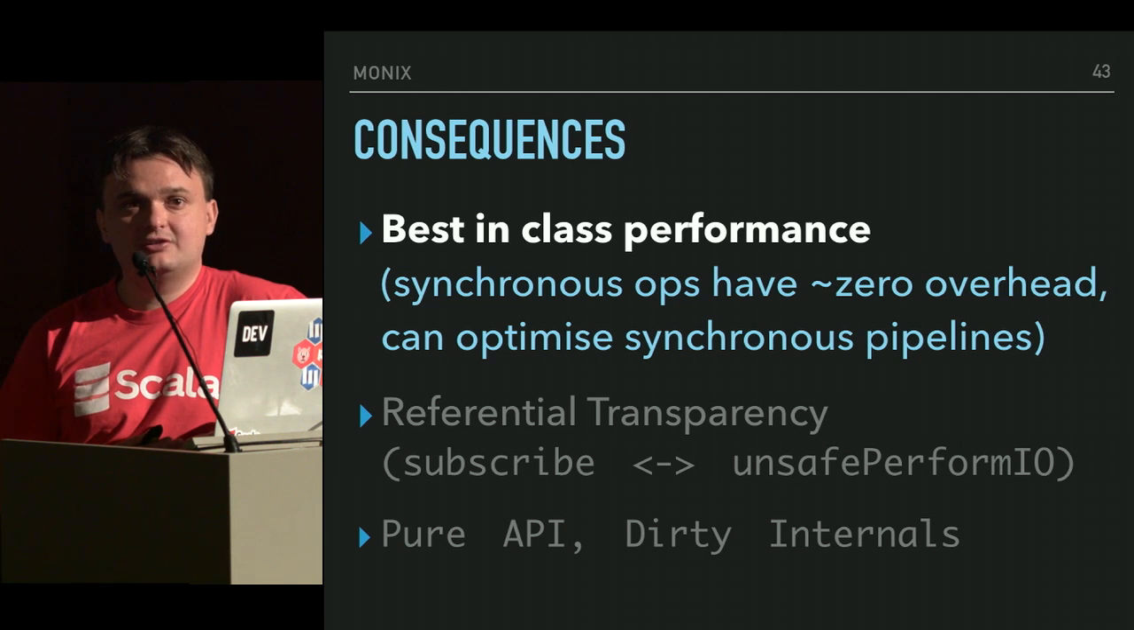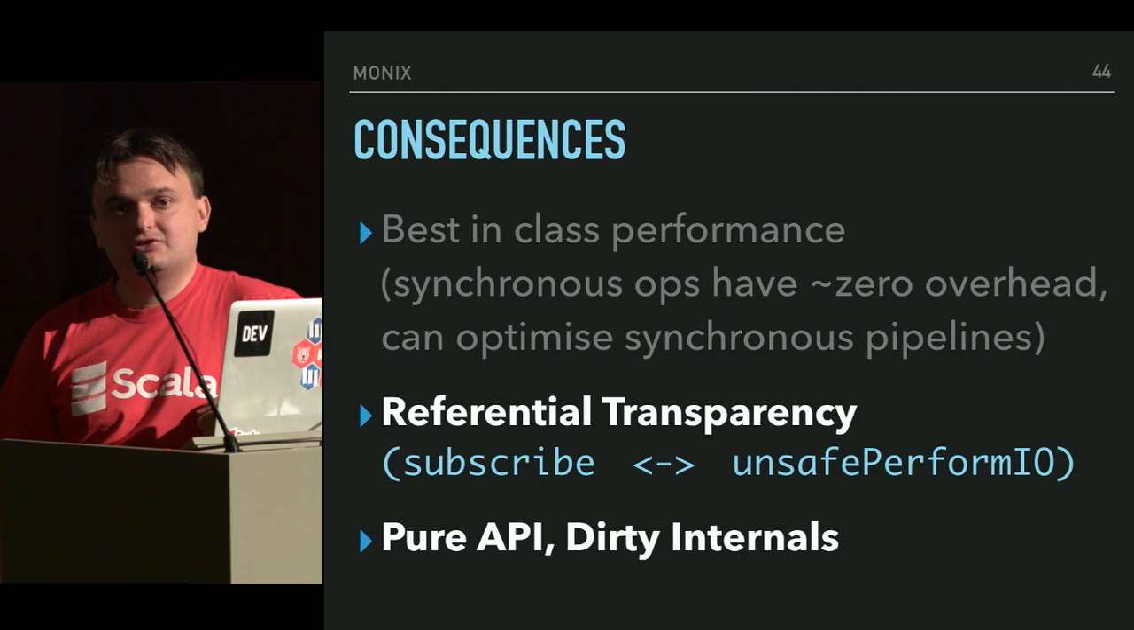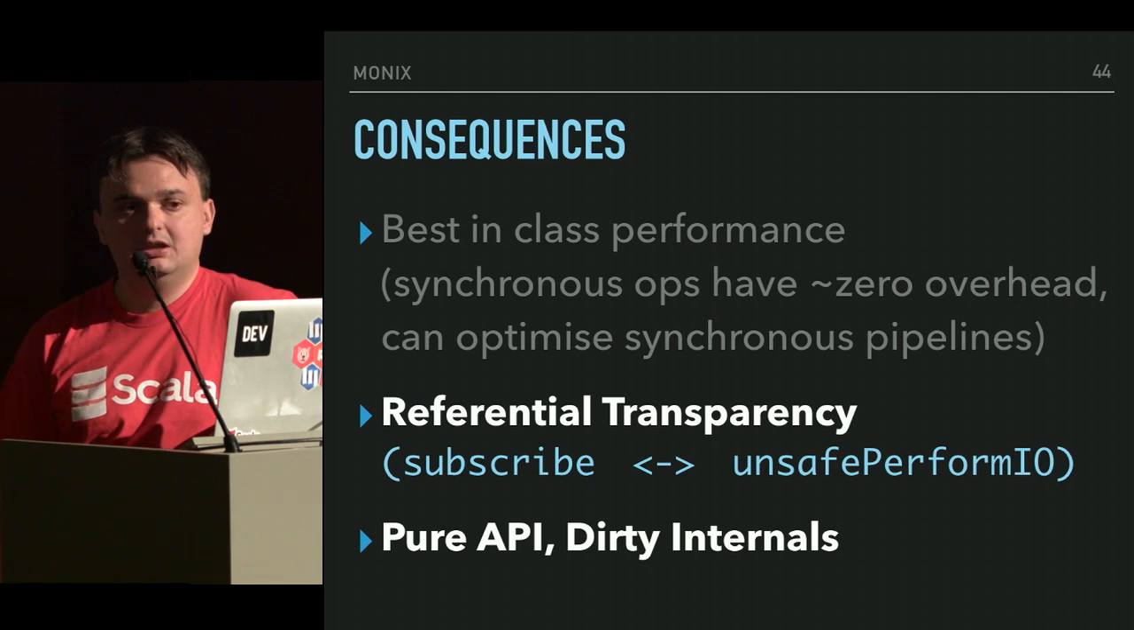It can be more efficient than Scala's iterable for synchronous operations, and even in operators that have concurrency in them, like flat map, we can usually optimize those synchronous pipelines. And we achieve referential transparency, meaning that the API is pure, but the internals can get really dirty, but it's totally encapsulated. So pure API, dirty internals, it's what I like to do.